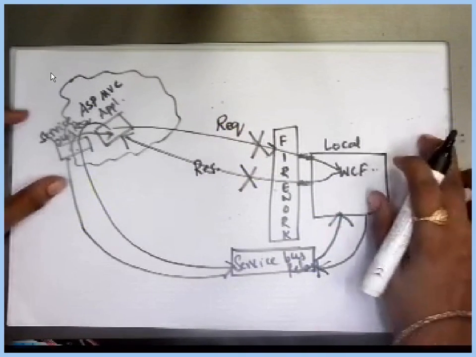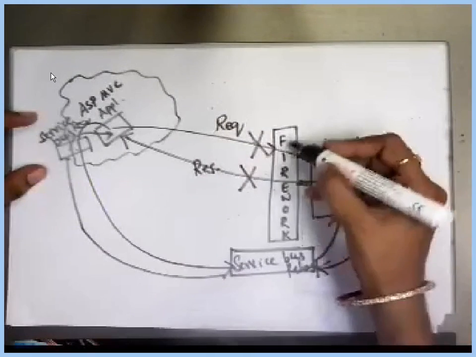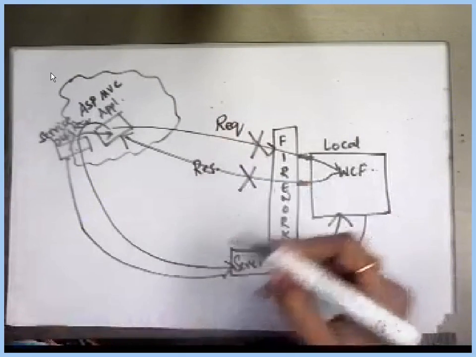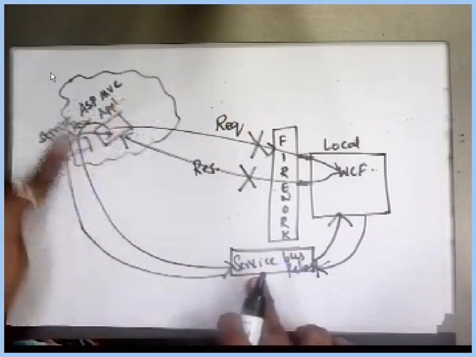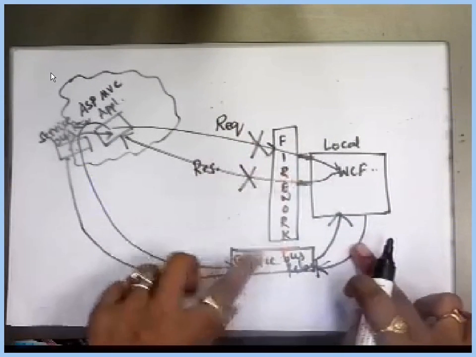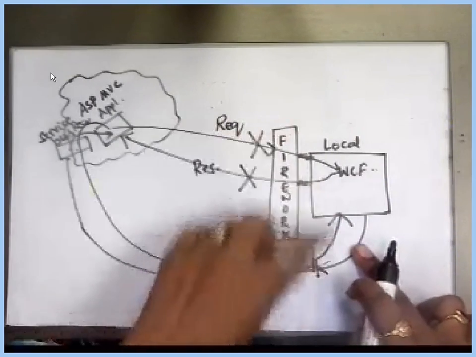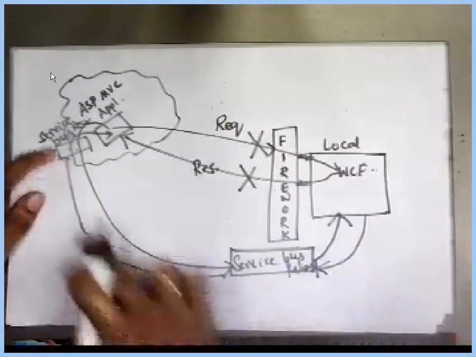Even if the firewall is configured, I don't need to make any modifications to come out of this problem. If my request is coming through the service bus relay, there is no question of a firewall. It is capable of sending the request directly to your local machine by ignoring the firewall, and the response can also be sent.